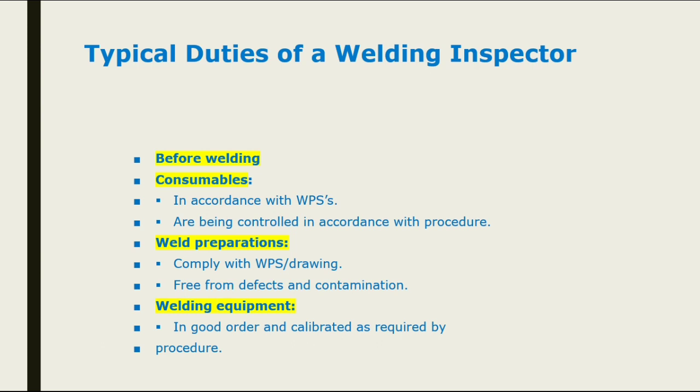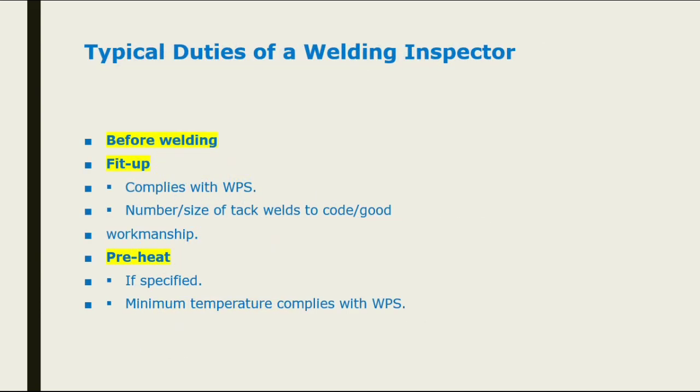In the groove, any contamination is not acceptable, so he needs to ensure before starting the welding that the groove is free of defects and contamination. Welding equipment must be in good condition, calibrated and based on equipment procedure.